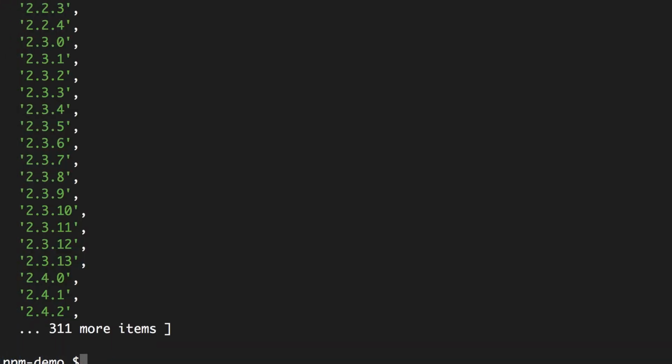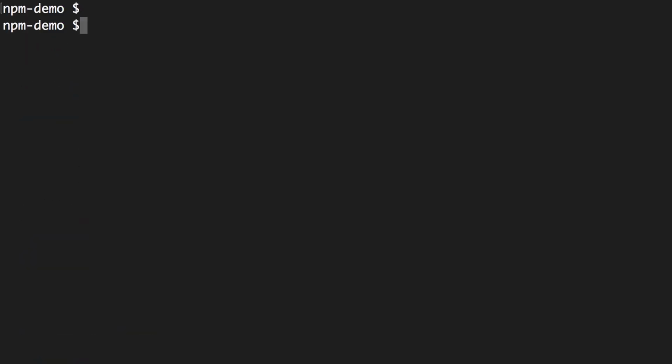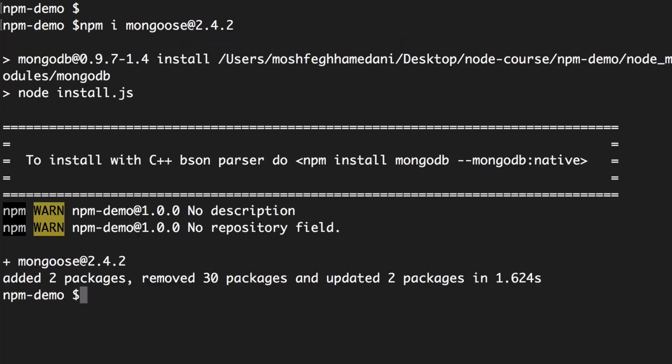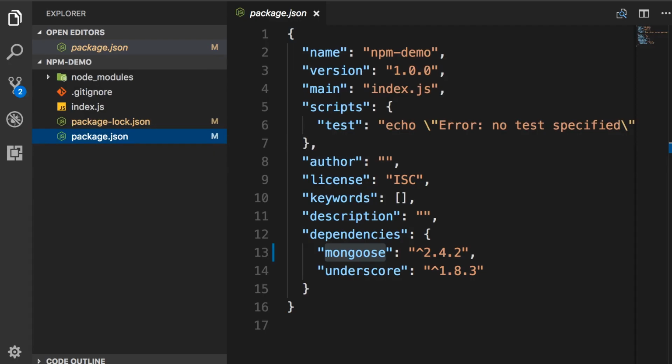So these are the versions of Mongoose. Sometimes you may need to install a specific version, not necessarily the latest version. So to do that, you run npm install mongoose, then you put an @ here and set the version. Let's say 2.4.2. Now we can see our package.json is updated, so we have installed Mongoose version 2.4.2.